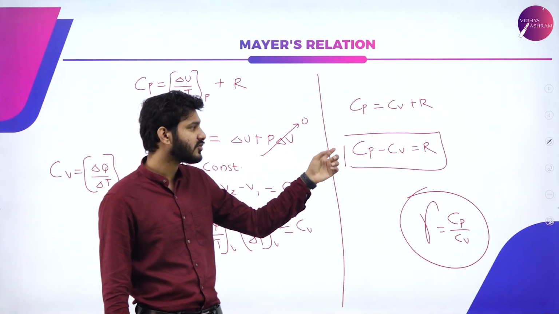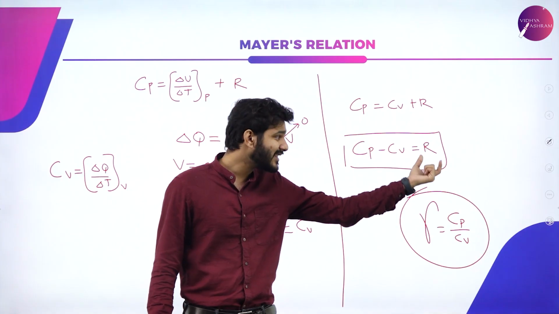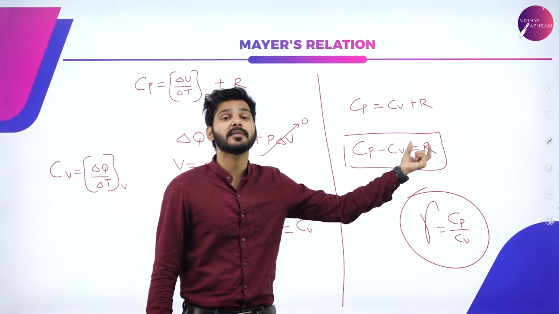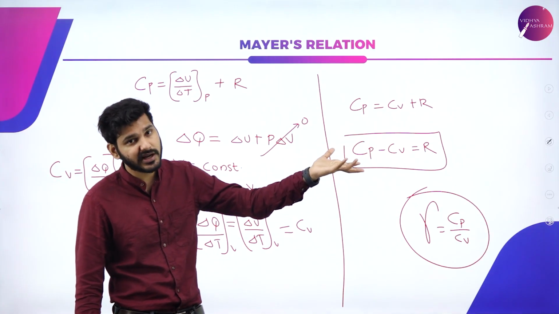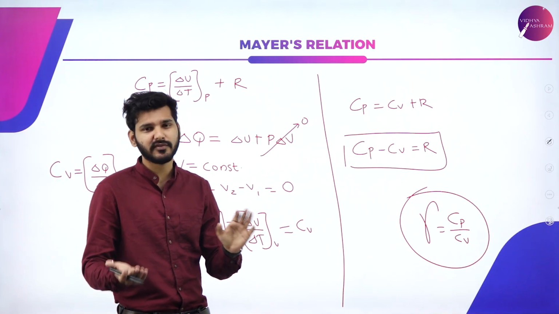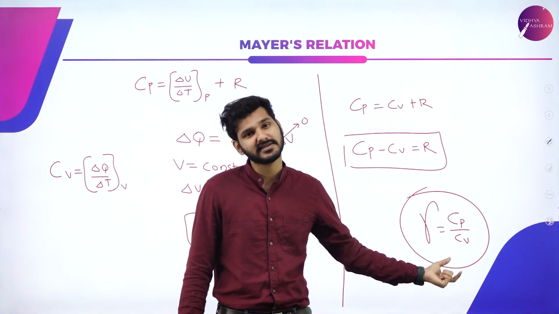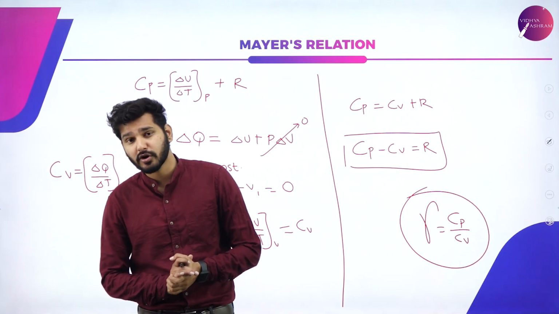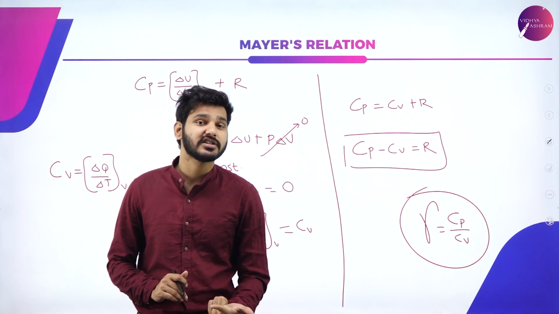So the relation between heat capacity at constant pressure and constant volume is indicated as Cp minus Cv is equal to R in Mayer's relation. And there is one more relation which you don't have to prove or derive, but you just have to know the result, that is gamma is equal to Cp by Cv. So that is two important things about heat capacity at constant pressure and constant volume.